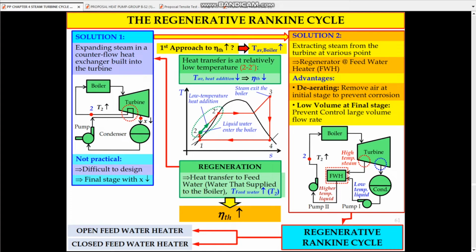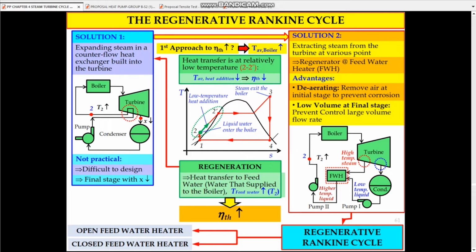So, if we look at the process, the heat transfer is at relatively low temperature, which involves step number 2 to step number 2 prime. So, this process we consider as low temperature heat addition. T average during the heat addition process is reduced, and this condition will cause a lower value of thermal efficiency for the Rankine cycle.